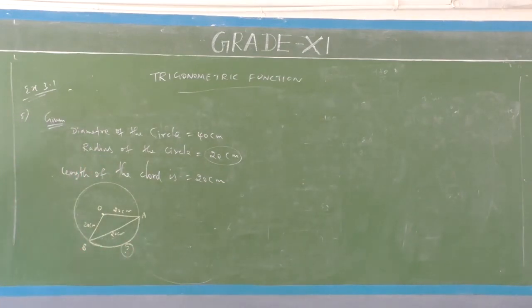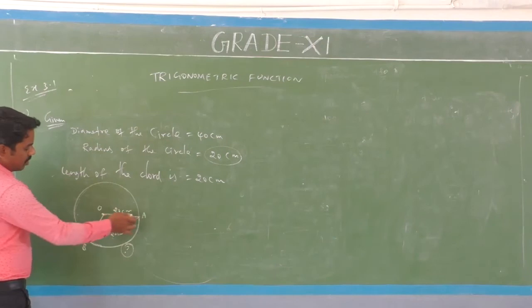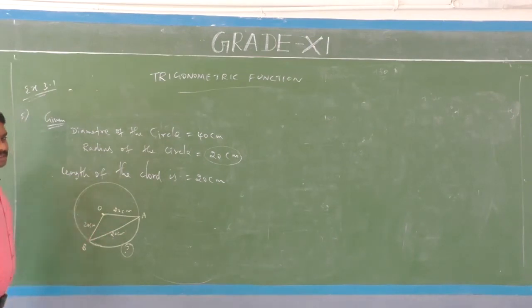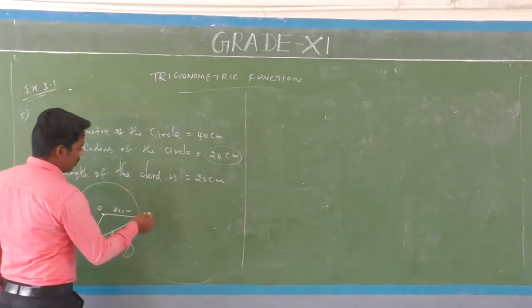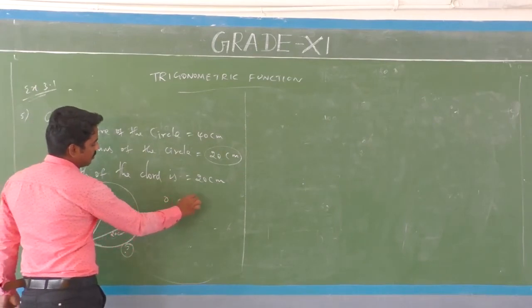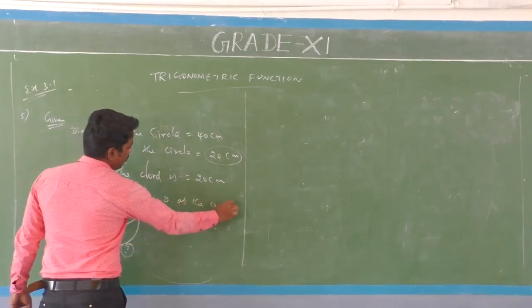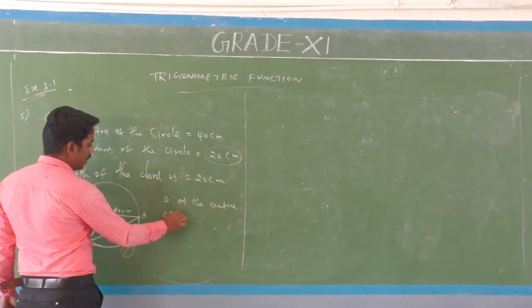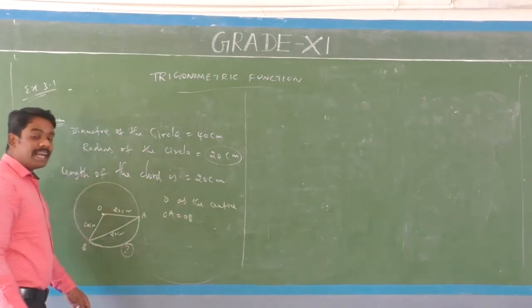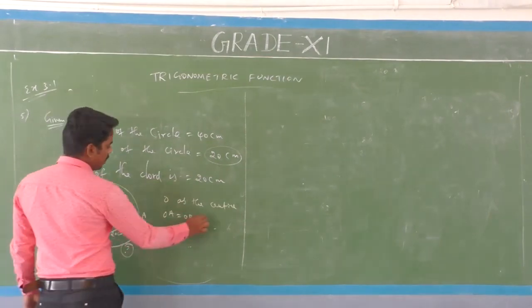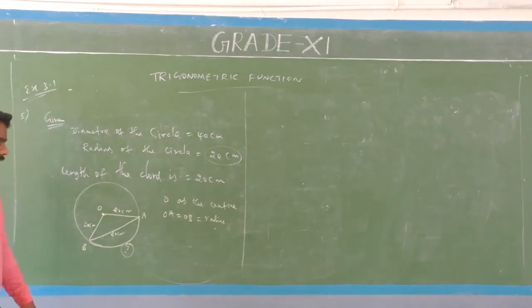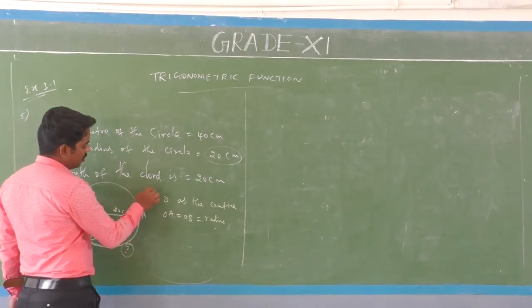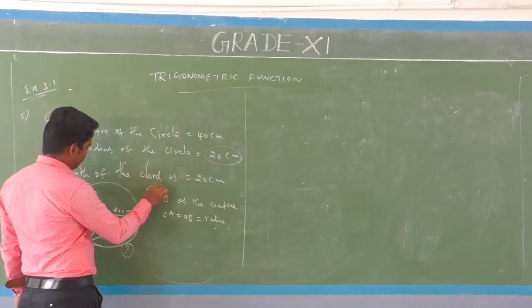Here, AOB is a triangle. Which type of triangle is that? O is the center, and OA and OB are radii.